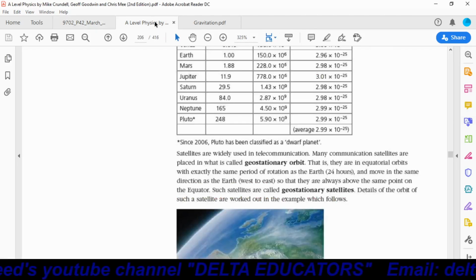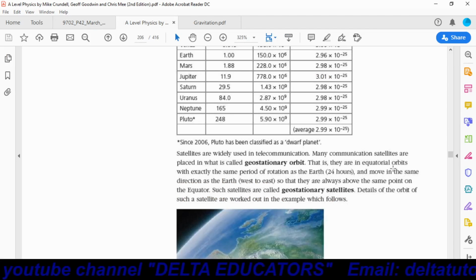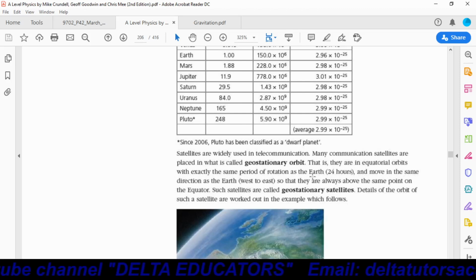And what are the conditions for geostationary orbit? They are in equatorial orbits with exactly the same period of rotation as the Earth, 24 hours, and move in the same direction as the Earth, west to east.